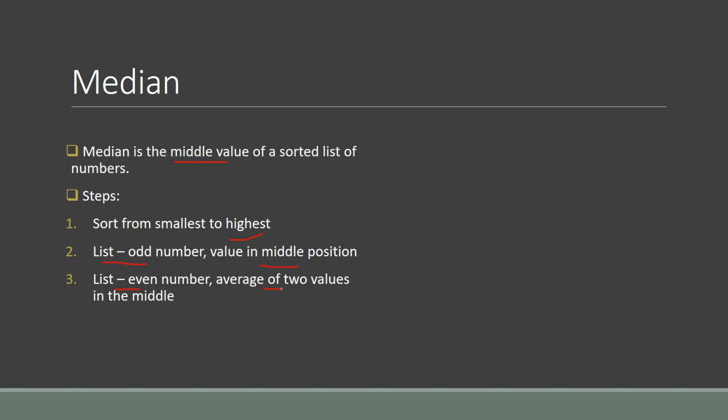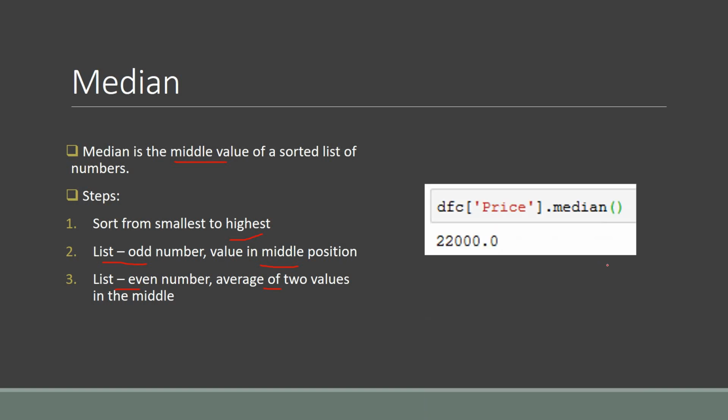But in Python, instead of going through the complete steps, we directly have a function named median. In this data frame we have a total of 11 values, so there is one middle value, which we get as the median. The syntax is first the data frame name, then your column name, and then median.